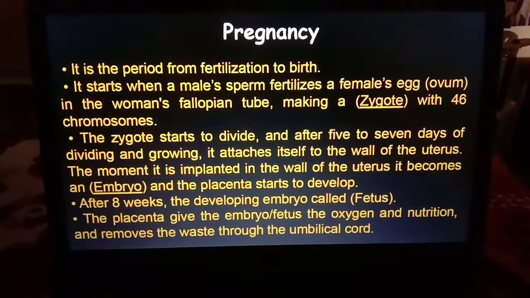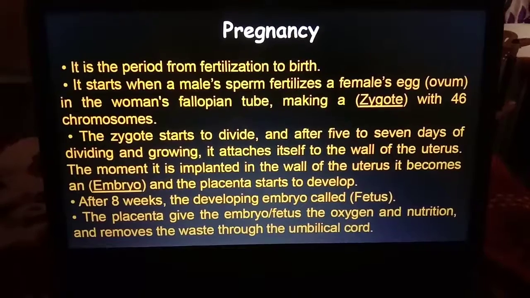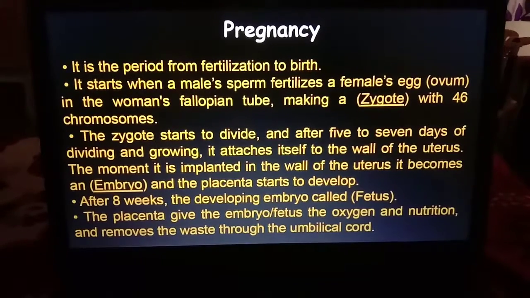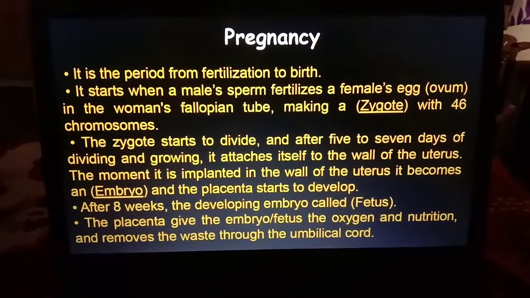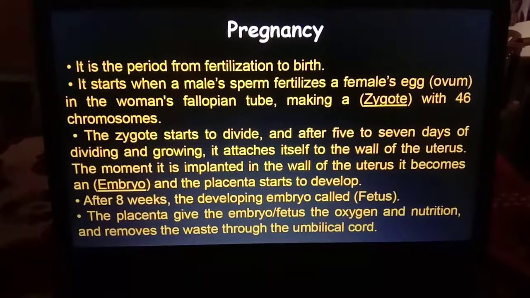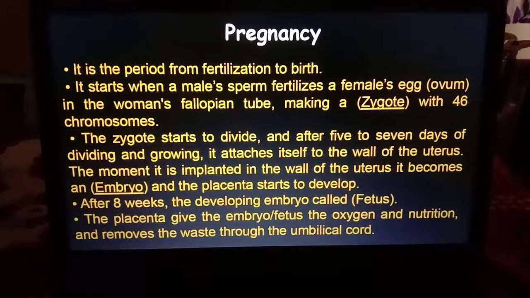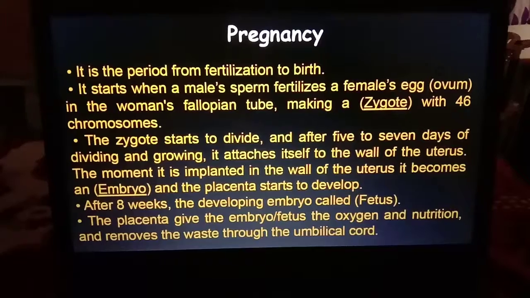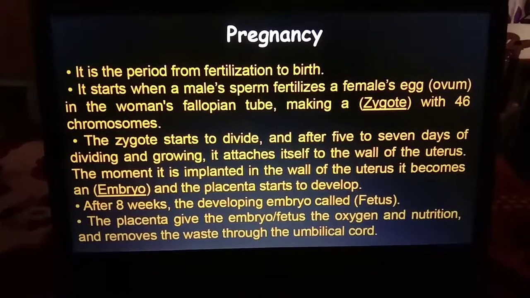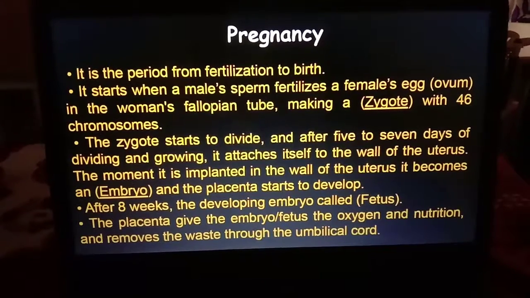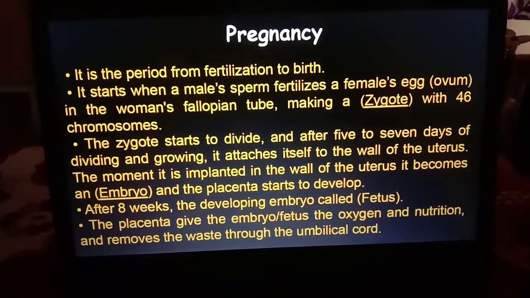The moment it is implanted in the wall of the uterus, it becomes an embryo, and the placenta starts to develop.